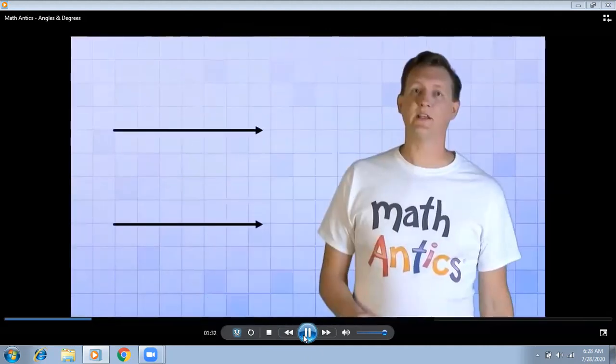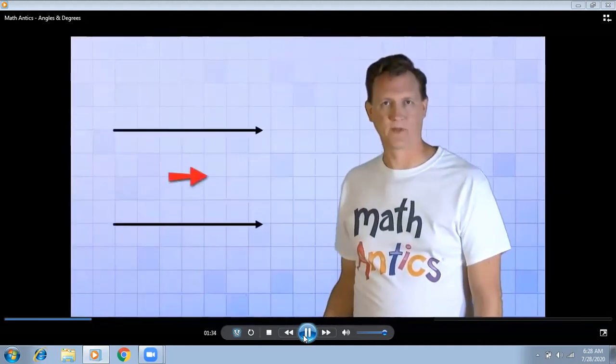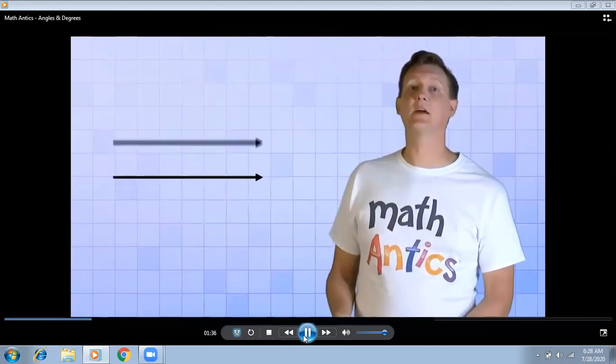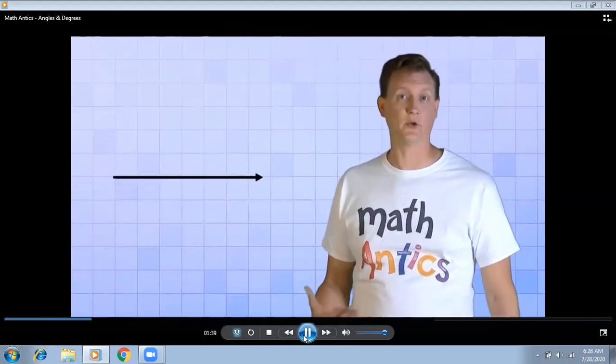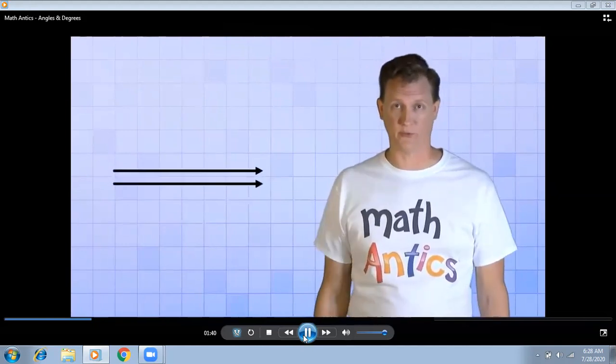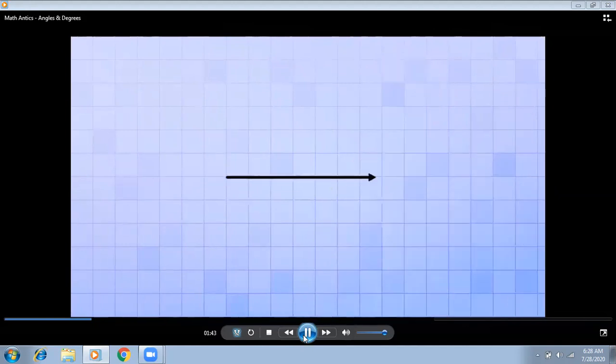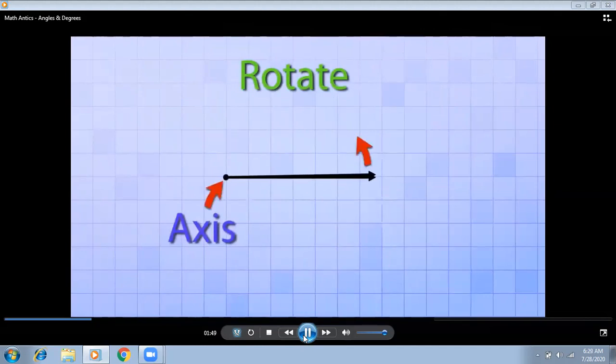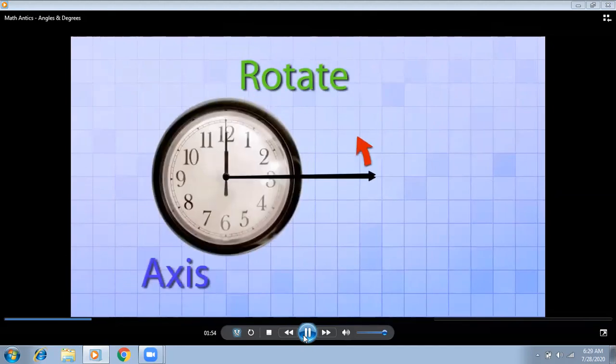To see how we use degrees to measure angles, let's get two rays that point in exactly the same direction. Then let's put one ray directly on top of the other one, so it looks like there's only one ray there, even though there's really two. Now, let's take the ray on top and rotate it just a tiny amount counterclockwise. This point on the ray will be our axis, or center of rotation. It's just like the point at the center of a clock that stays stationary.